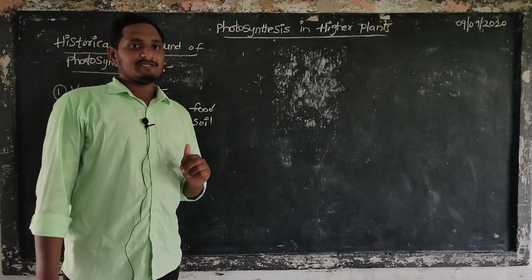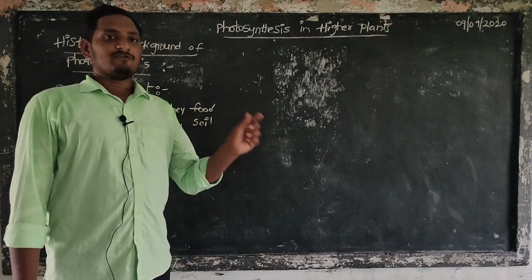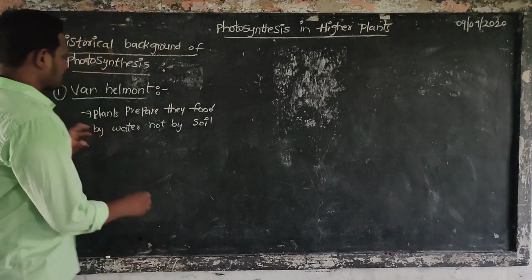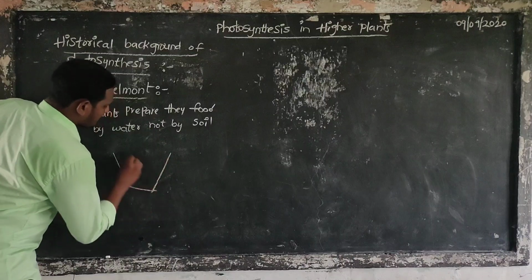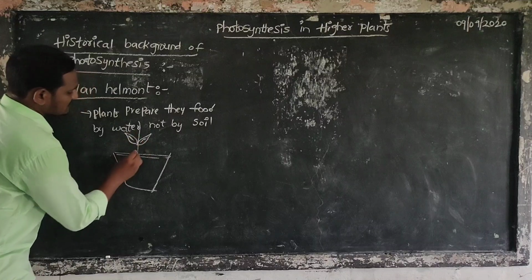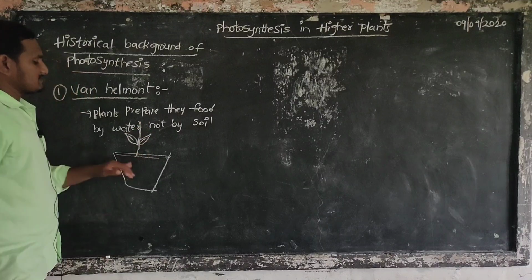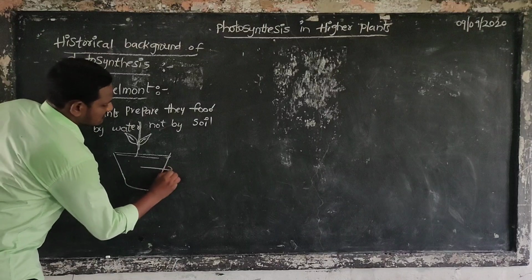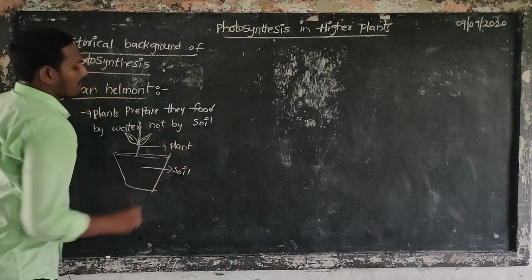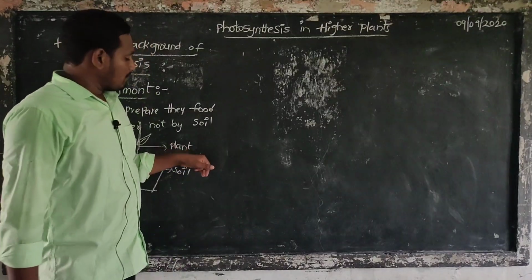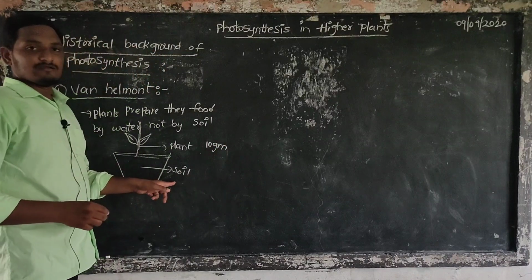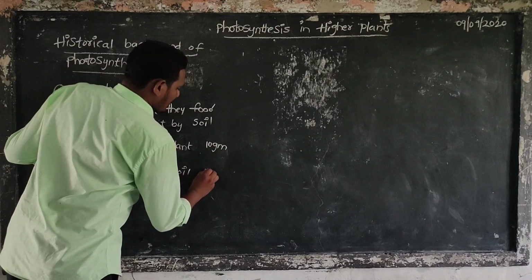So this is the potted plant, this is the soil, this is the plant. The plant body weight is 10 grams. The soil weight is 100 grams.